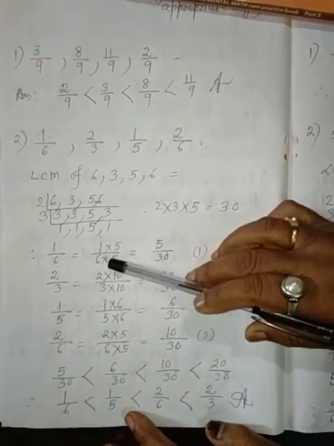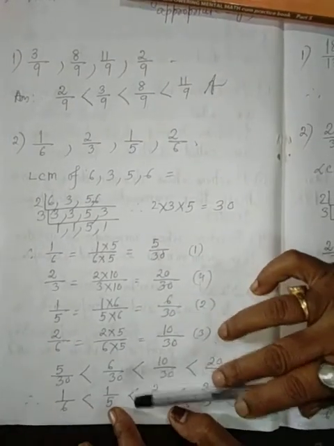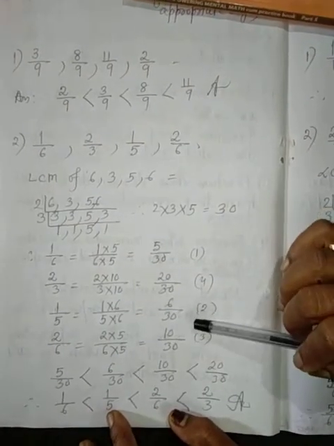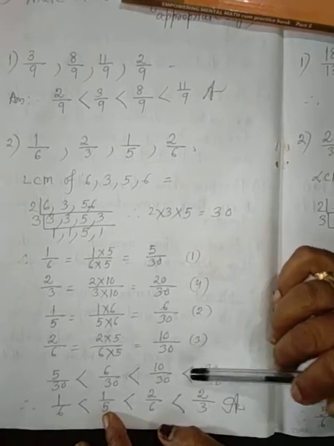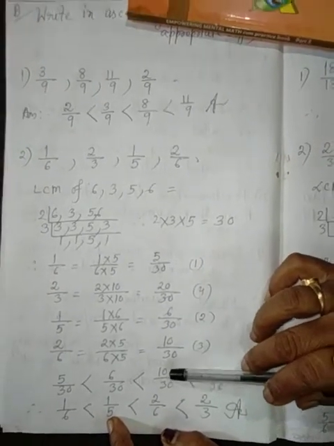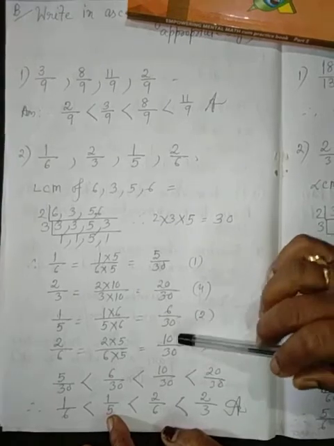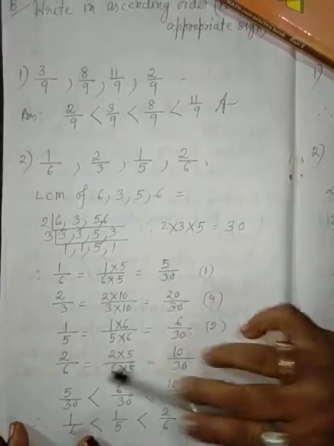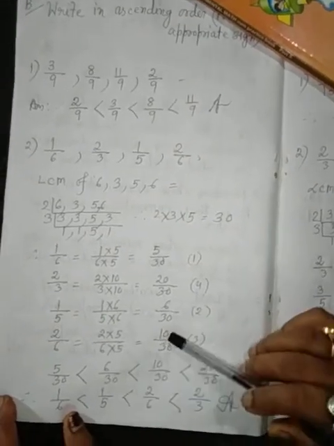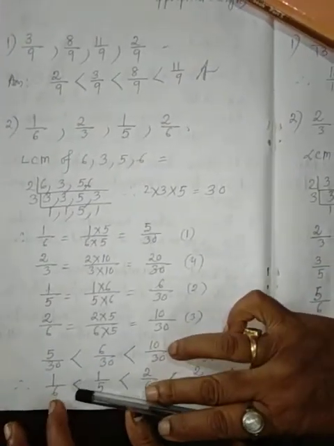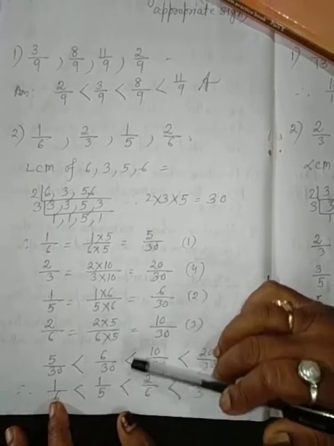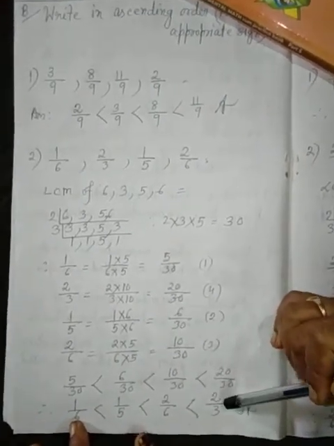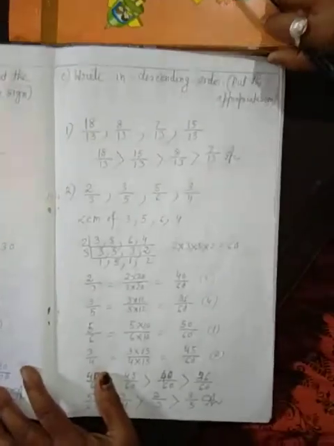5 by 30 equal to 1 by 6, 6 by 30 equal to 1 by 5, 10 by 30 equal to 2 by 6. So 1 by 6 less than 1 by 5 less than 2 by 6 less than 2 by 3. Answer.